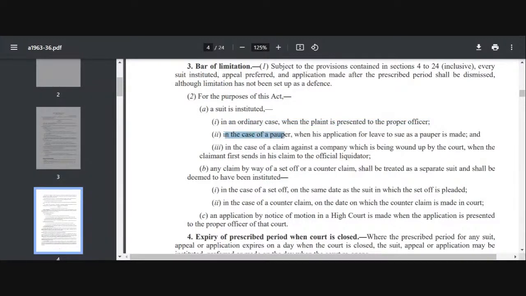पauper के केस में suit will be instituted जब उसकी application for leave to sue as a pauper is made.